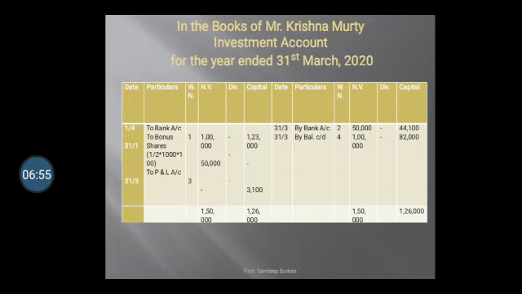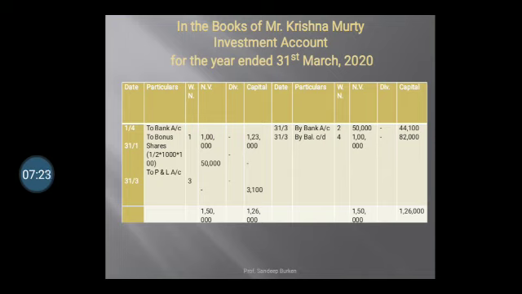The next transaction is bonus shares, 31st January, to bonus shares. As per the ratio we have calculated, bonus shares are 500 into 100, 50,000. Next we have to take the sale transaction, that is 31st March by bank account, working note number 2. Nominal value is 50,000.